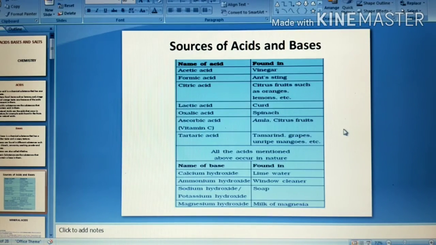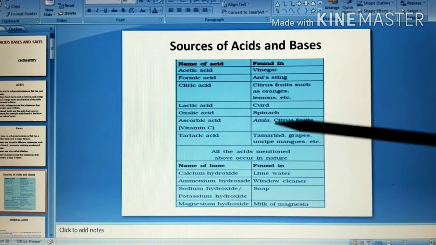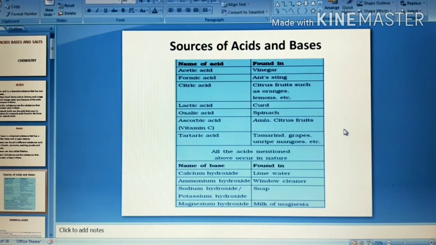Oxalic acid is found in spinach. Oxalic acid is also found in tomatoes, guava, etc. Similarly, tartaric acid is found in tamarind. So these are naturally occurring acids.